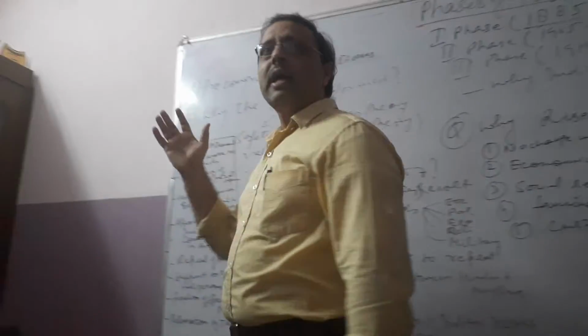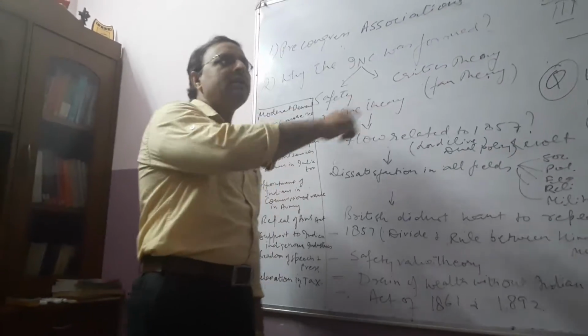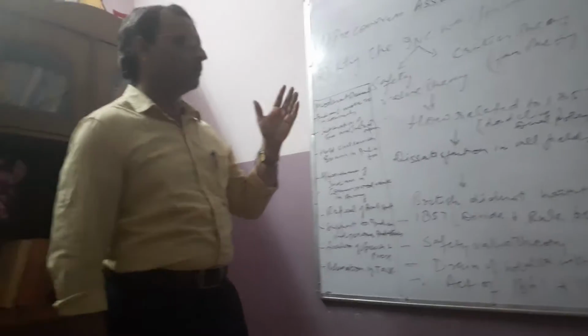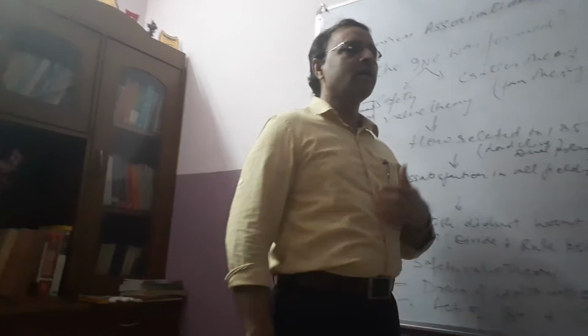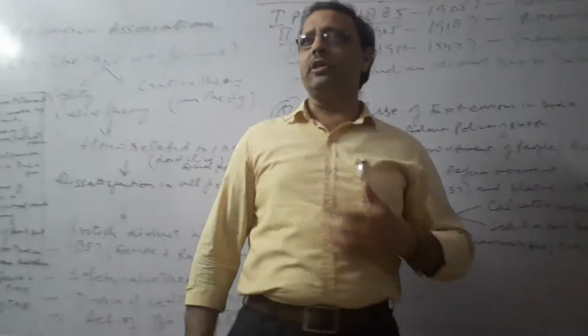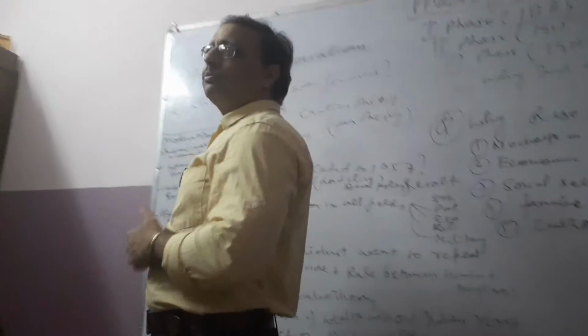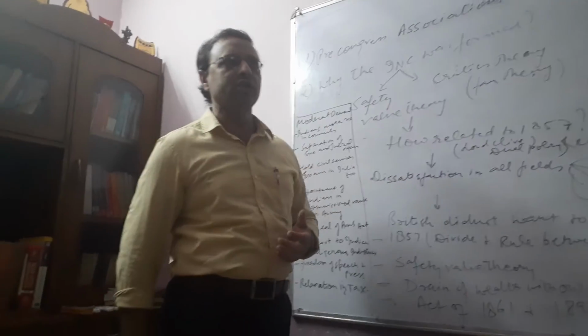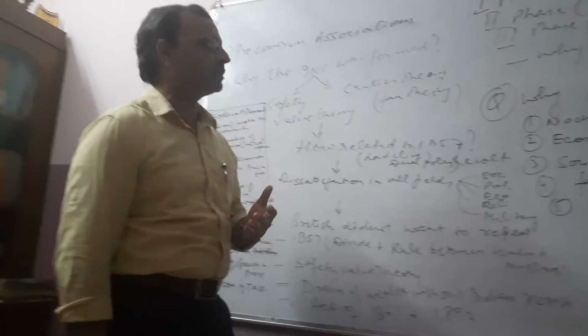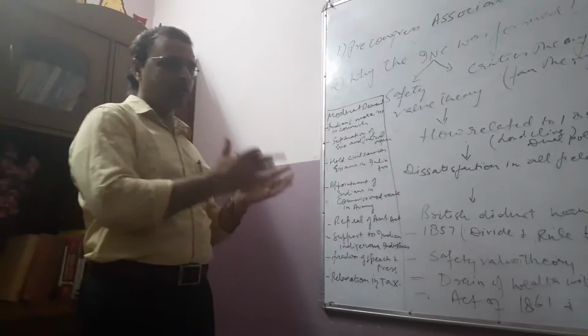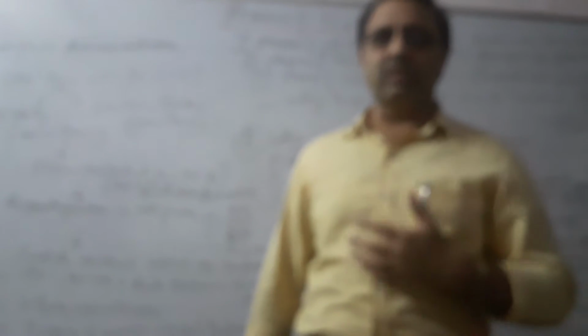These regional associations were the Bang Prakashika Sabha, the Landholder Society, the British Indian Association, the Indian Association, the Pune Sarvajanik Sabha, the Madras Association, the Bombay Association, which took place in the areas of the Deccan, Bombay and Madras. So there were different regional organizations already in India before the rise of 1885.